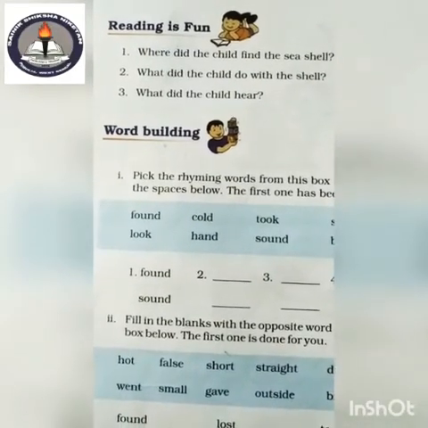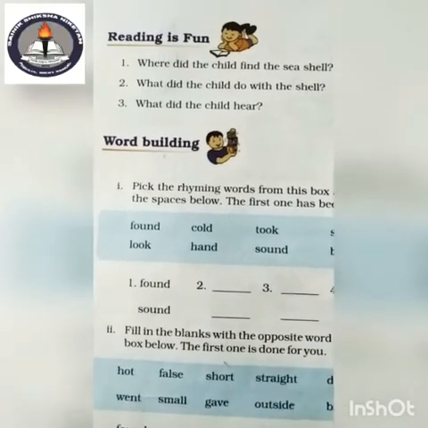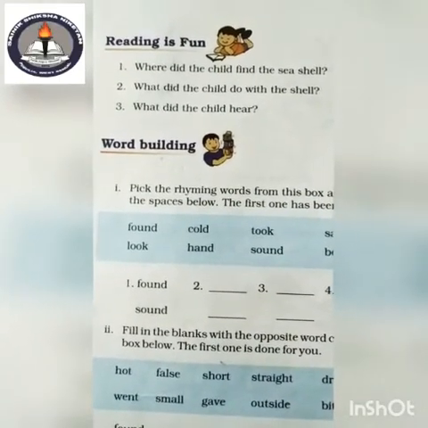Number 3. What did the child hear? Answer is, the child heard a soft, sweet and clear song from the shell.